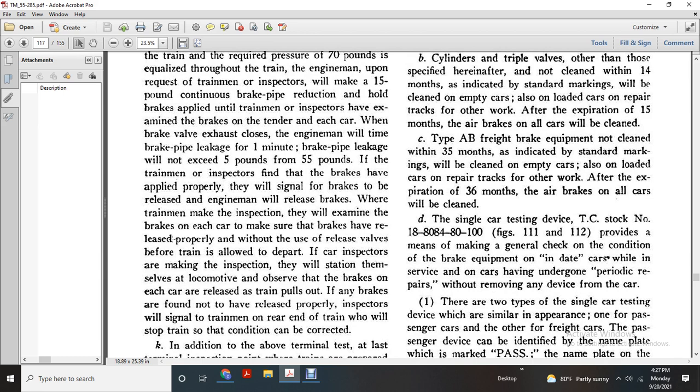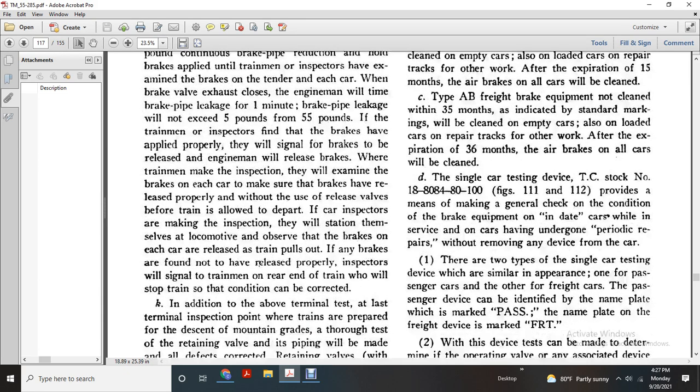They will station themselves with the locomotive to observe the brakes on each of the cars release. If the train pulls out with brakes found not to have released properly, inspectors will signal the trainman at the rear end of the train, who will stop at the end so that the condition can be corrected.